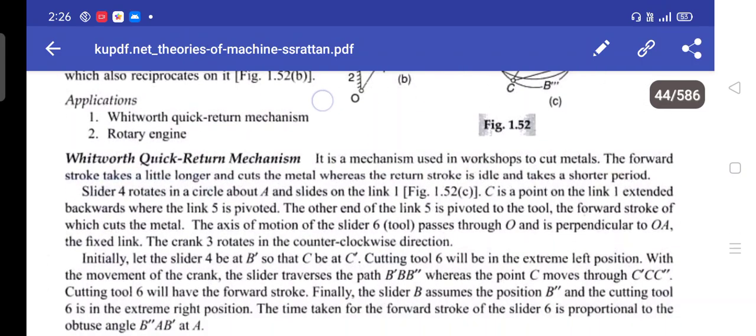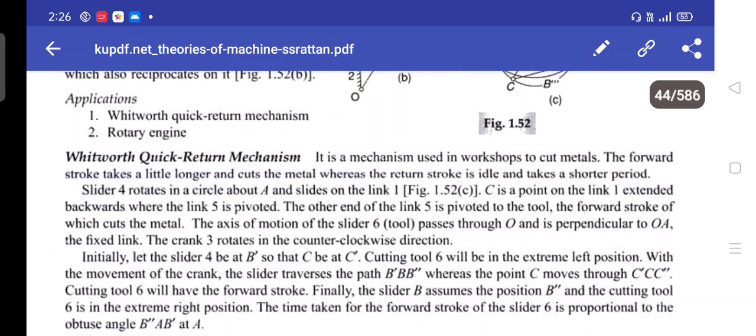So next one is the Whitworth quick return mechanism. It is a mechanism used in workshops to cut metals. The forward stroke takes a little longer and cuts metal, whereas the return stroke is idle and takes a short period. The slider 4 rotates in a circle about A and slides on link 1. C is a point on the link extended backwards where link 5 is pivoted. The other end of link 5 is pivoted to the tool, the forward stroke of which cuts the metal.